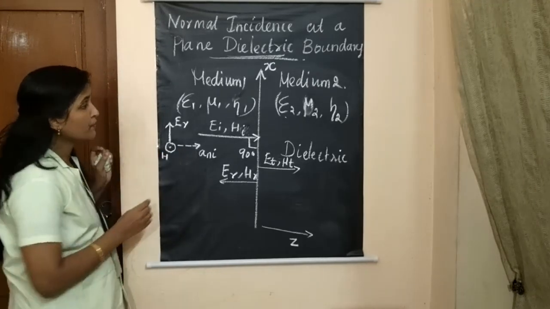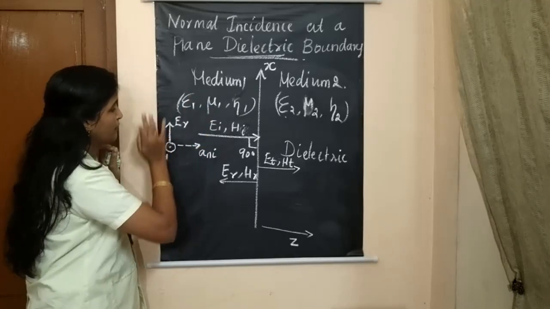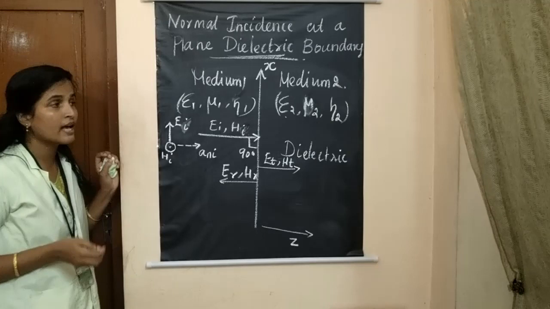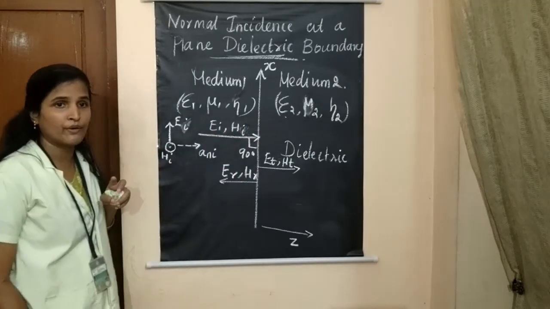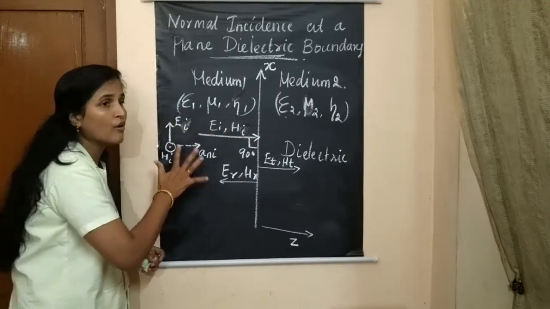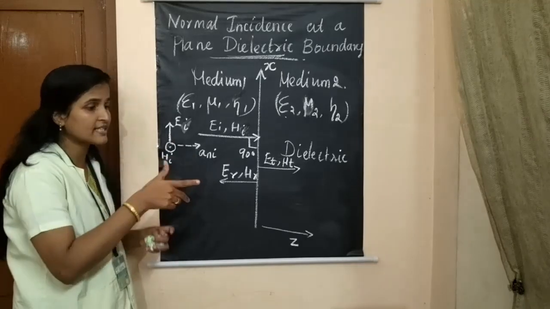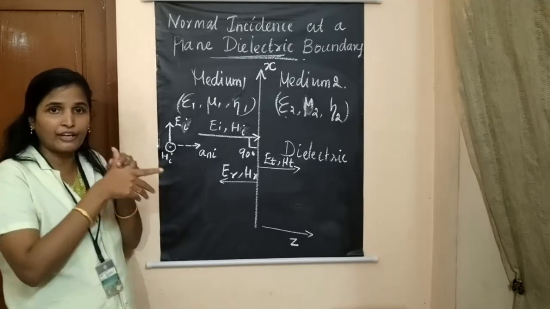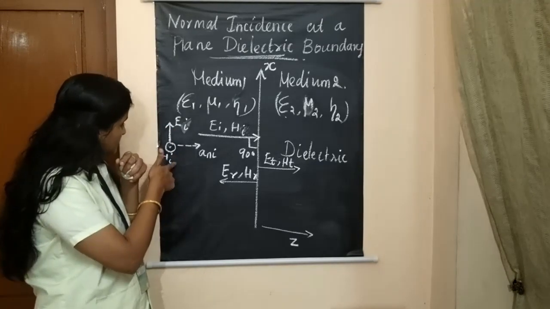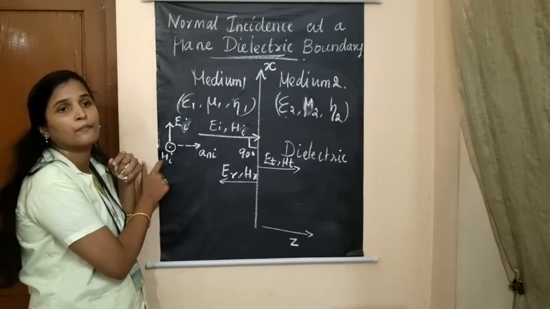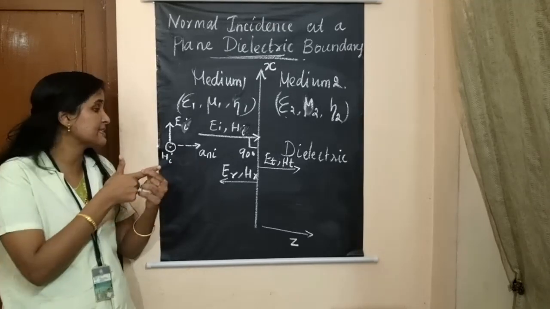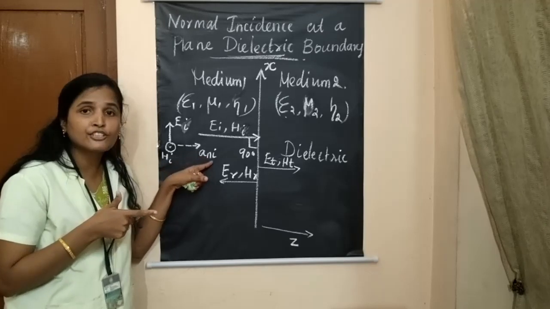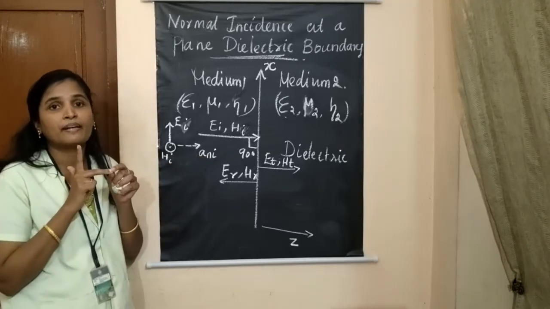So this is EI and HI, the incident wave. It follows the right hand rule. Just imagine your thumb points the electric field, your forefinger points the magnetic field, and your middle finger points the direction of propagation.